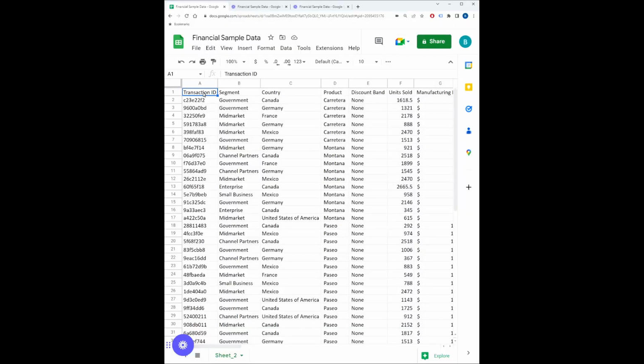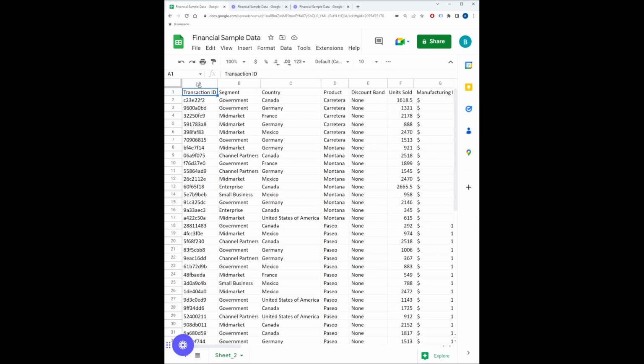So the next feature we're going to talk about is the sort option. So instead of using the filter option that we talked about before, you may simply want to just reorganize or resort your whole table. This will reorganize all of your data and present the data in a specific order based on your parameters you selected.